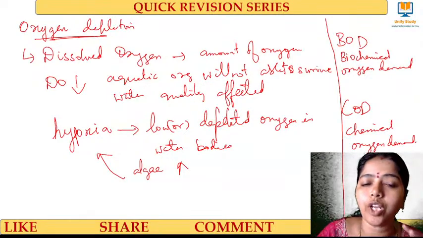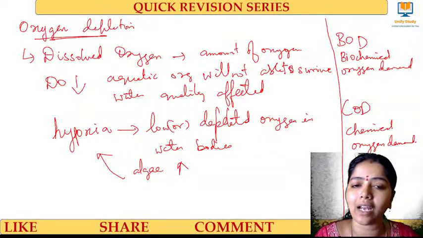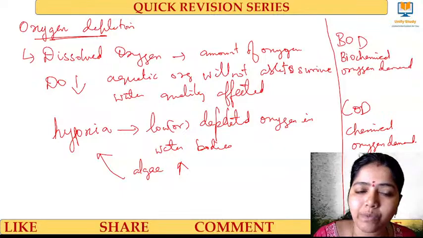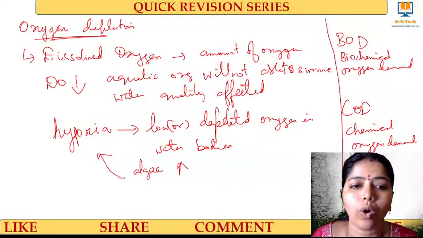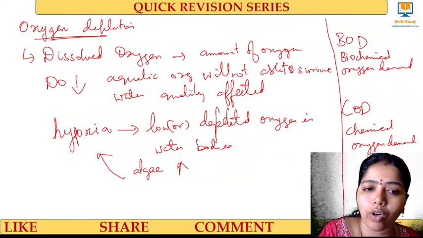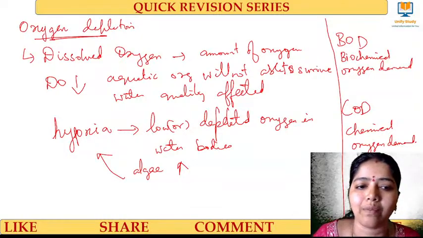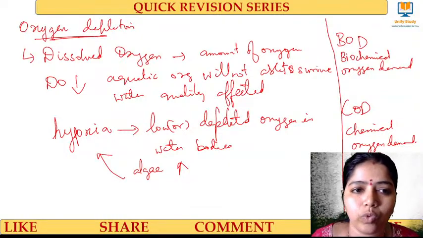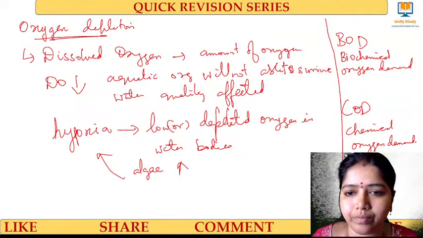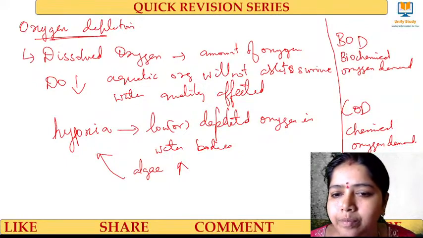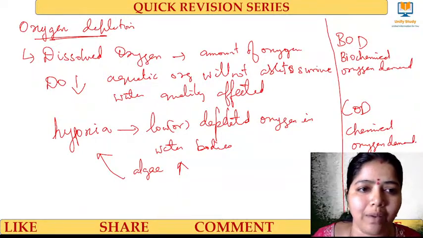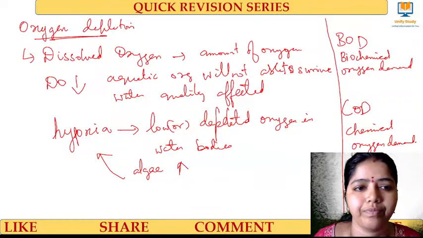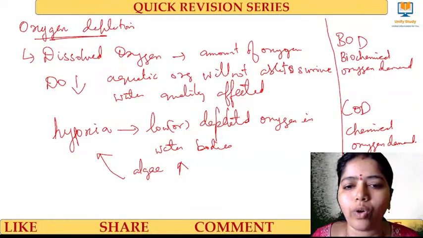Yes, very good. What do you mean by biochemical oxygen demand? It is the amount of oxygen that the organisms living there use to break down organic materials, and that we call biochemical oxygen demand. What do you mean by COD? It is the amount of oxygen required to break down those organic materials, and that we call COD. Kindly note it down, very important from the examination point of view: BOD, COD, dissolved oxygen.